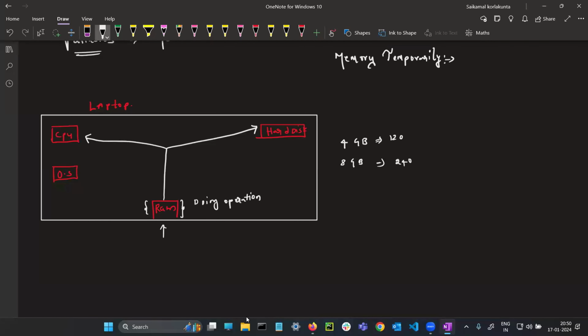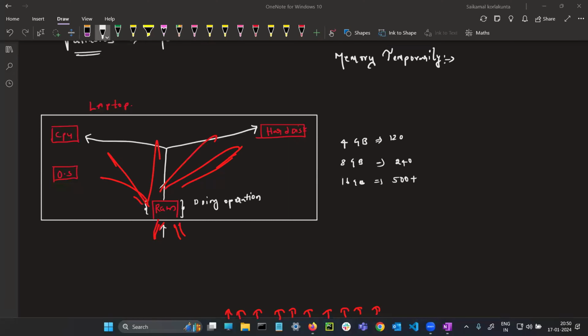If you have 16 GB RAM, almost 500 plus operations will be done at a time. So you can use all the apps if you have a very big RAM, because it takes all the inputs, compares with everything, asks them and gives the reply for you.